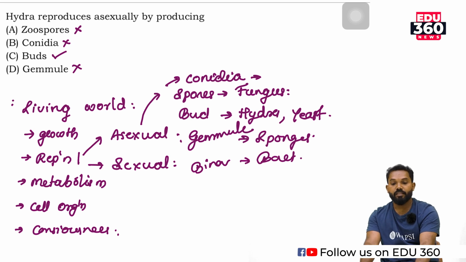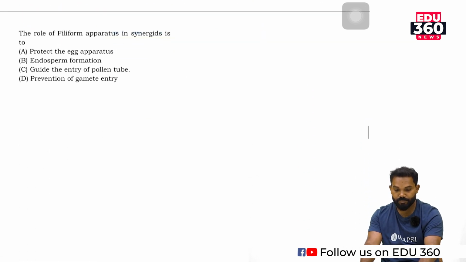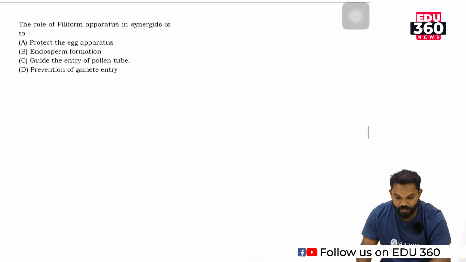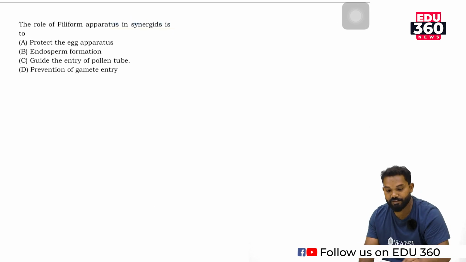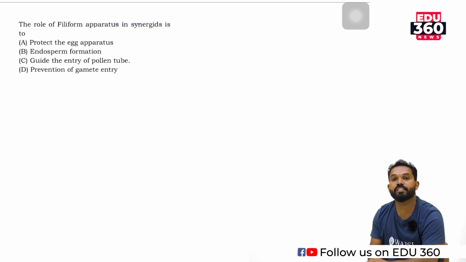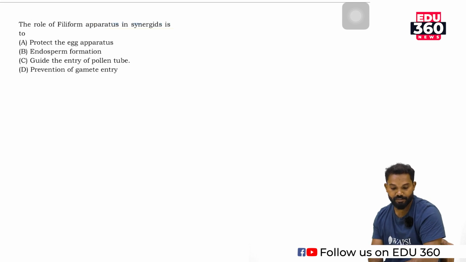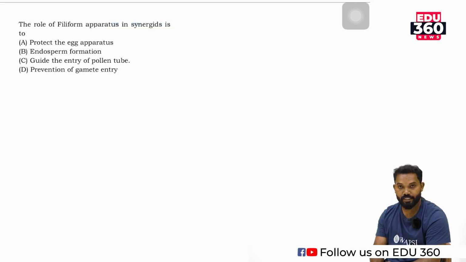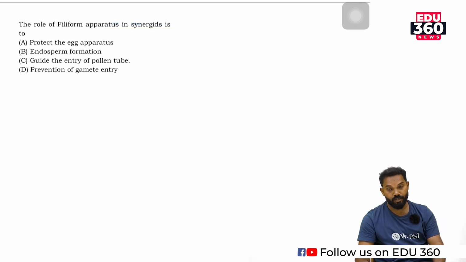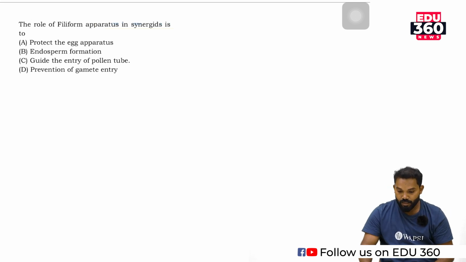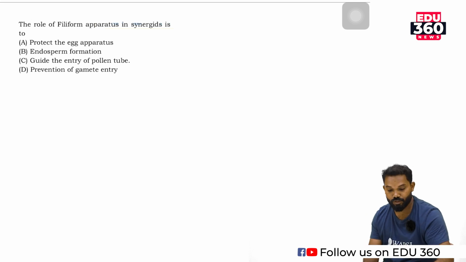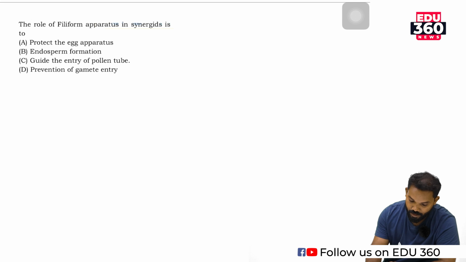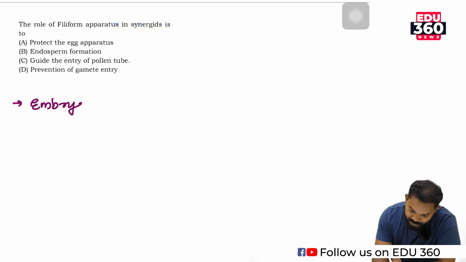Then moving to the next question. This question is from the second year chapter, sexual reproduction in flowering plants. Here the question is, the role of filiform apparatus in synergid is? So what is a synergid? What is a filiform apparatus? This question is related to a structure known as the embryo sac.